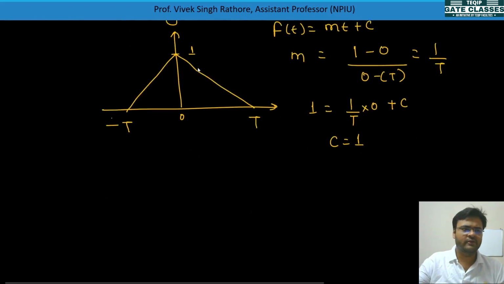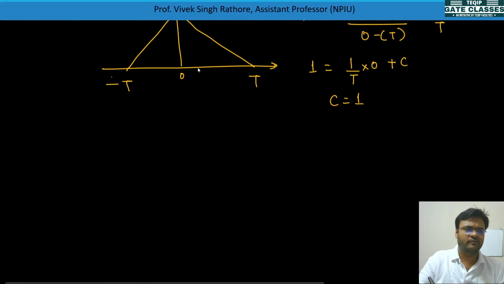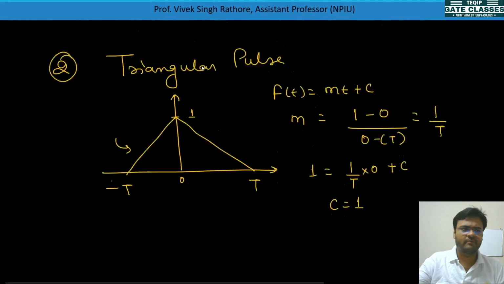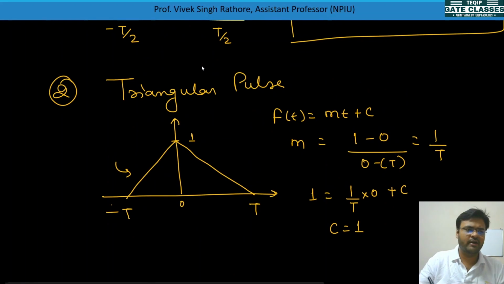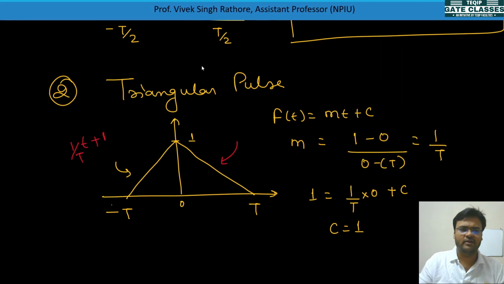So the final equation will be f(t) equal to mt plus c, where m is 1 by T, so I'll write it as 1 by T times t plus c, where c is 1. This will be the equation for this line. The same here: you will get m equal to minus 1 by T, and c will be 1 only. So the equation for this will be minus t by T plus 1.